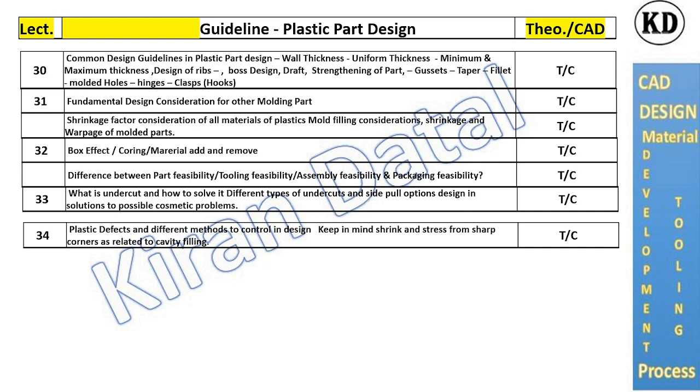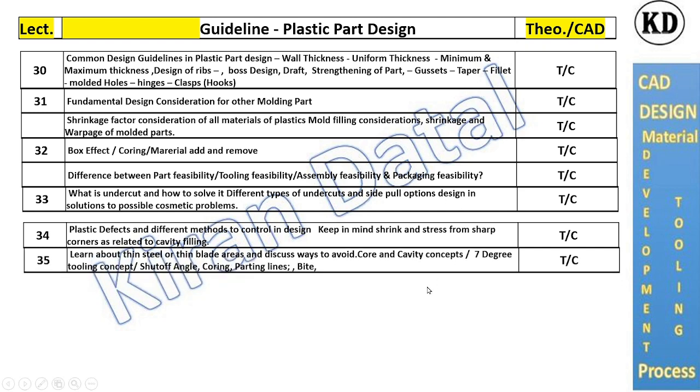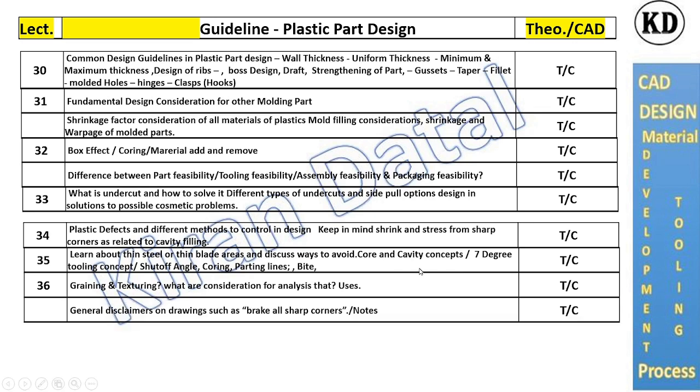Plastic defects, as we already covered in tool, meaning the troubleshooting. Learn about steels or thin blades, weak steel, thin blades, how to avoid them in a part design, graining and texturing, which are for decorative purposes or hiding the plastic defects.